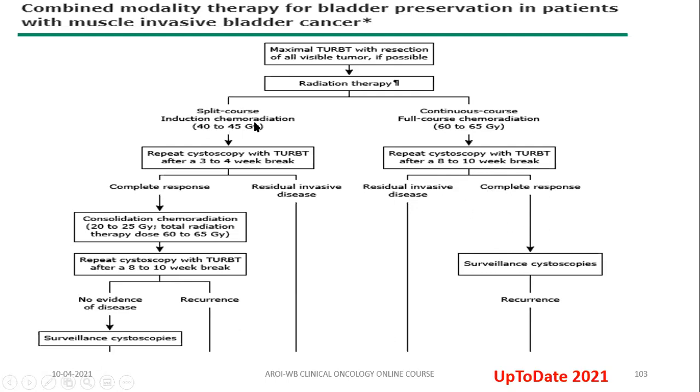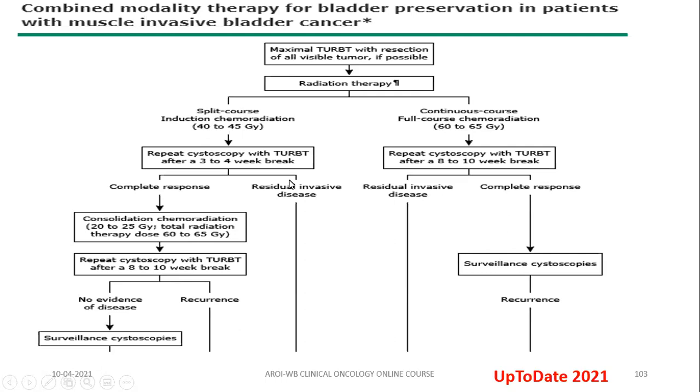But in the USA, they offer a split course. Initially they do an induction chemoradiation of 40 to 45 gray. After that, they give a 3 to 4 weeks break. Then they do a repeat cystoscopy with TURBT. In this repeat cystoscopy and TURBT, if there is complete response, then they give another dose boost of 20 to 25 gray to a total dose of 60 to 65 gray.